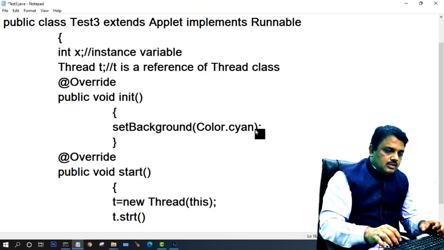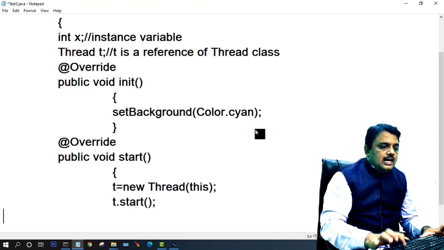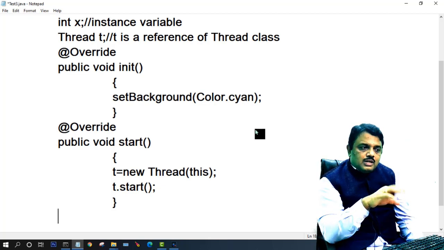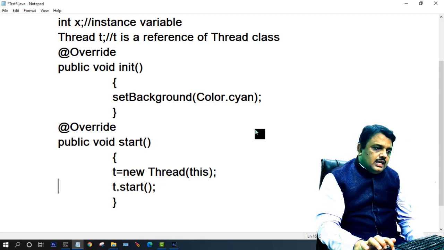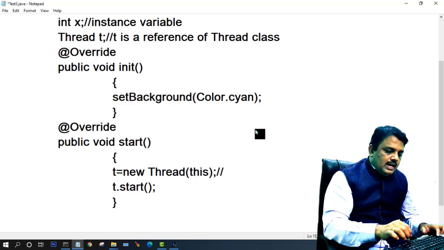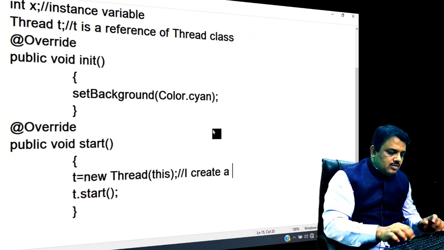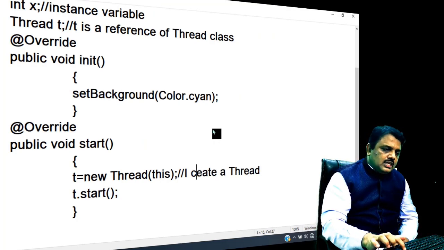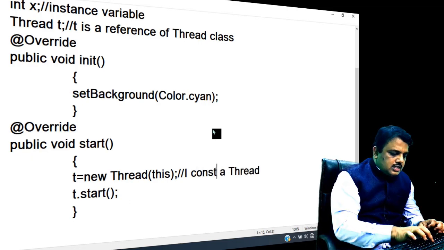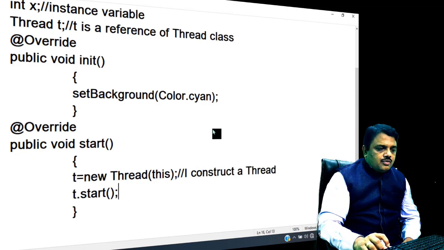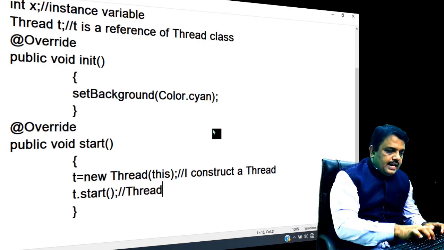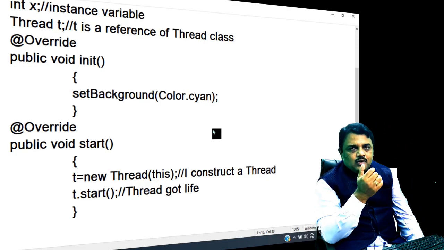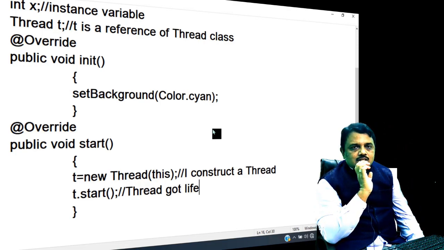Now after the thread is constructed, I give life to the thread. How do you give life to the thread? By calling the start method. Now the thread is started. Thread is started means what? The thread got life. Here you see the first line, I create a thread, or I construct the thread. Now the thread got life. How do you give life to the thread? By calling the start method of the Thread class.